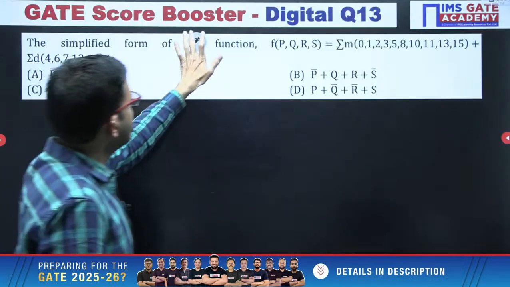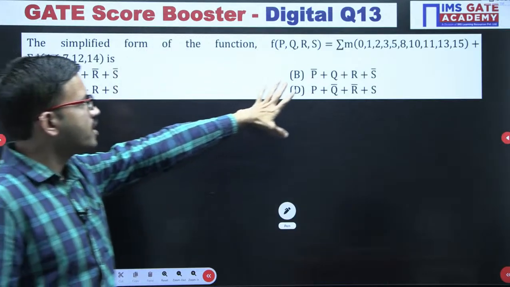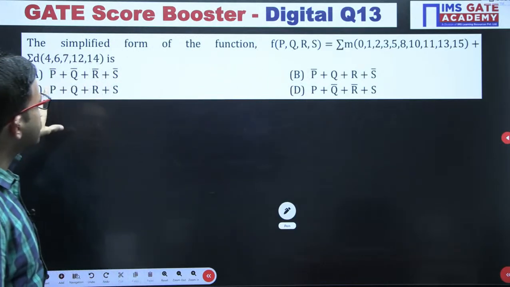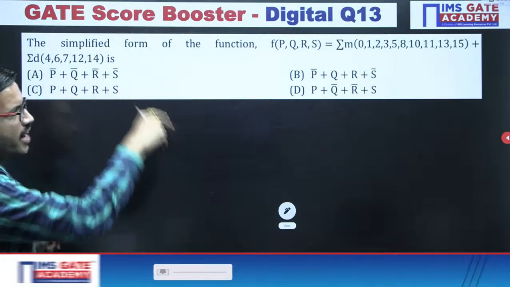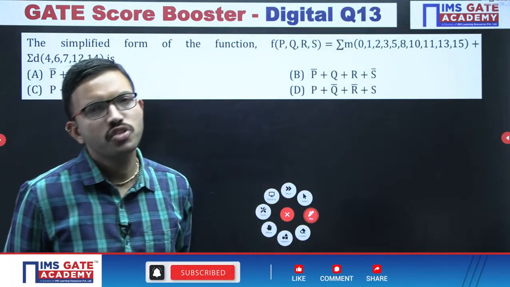We'll continue further. In this question, you are having f of P, Q, R, S. For that function, they're asking for the simplified function. You are having 4 choices. All of you give it a try. Whichever method you are comfortable with, you can do it.